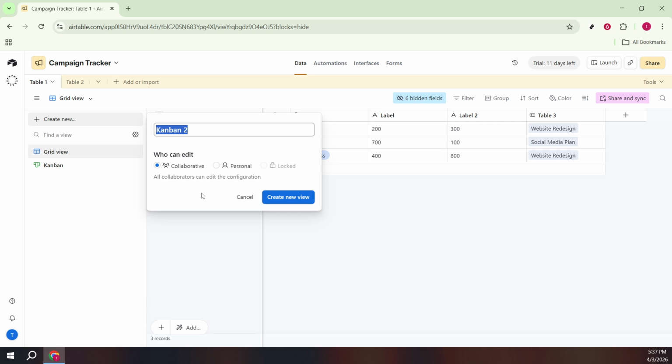You'll be prompted to name the view. Type a clear, descriptive name that makes sense to teammates, like marketing pipeline or sprint board. Consistent naming helps people discover and reuse the view later.